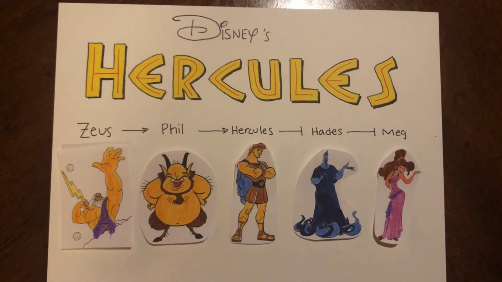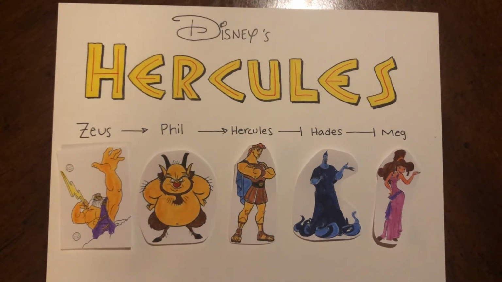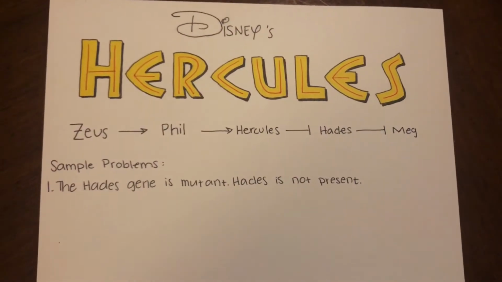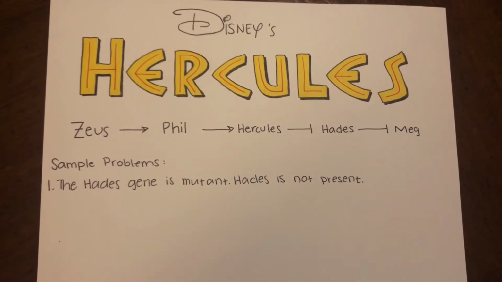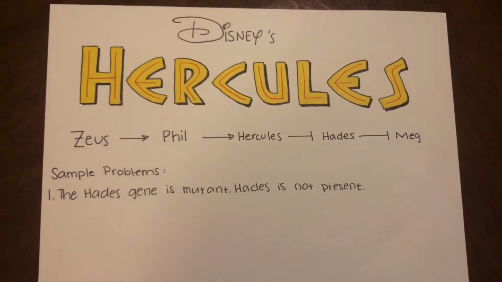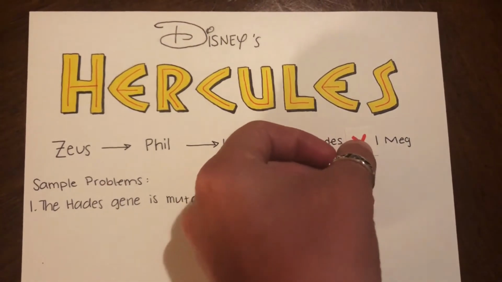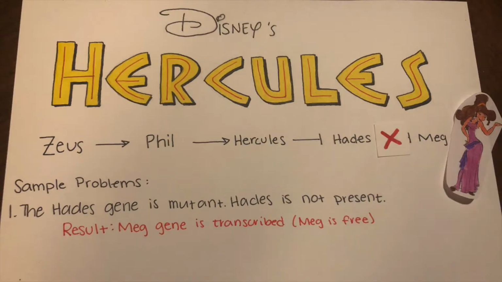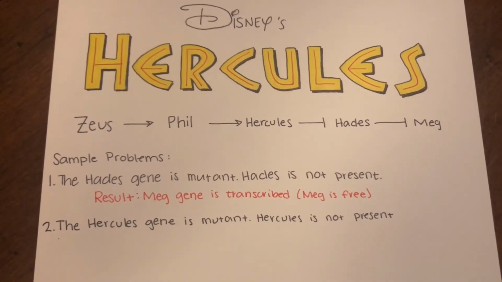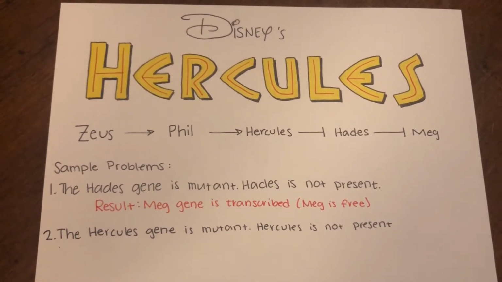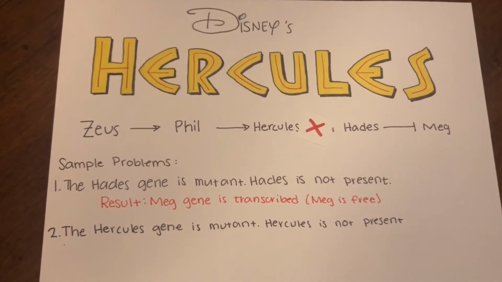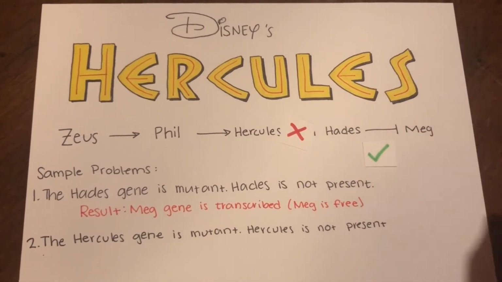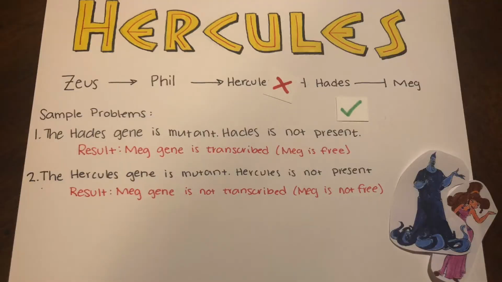Now, what if there was a mutation in one of the genes above? Let's look at a few examples. Let's say the Hades gene is mutant, so Hades is removed from the system. If this is the case, then Hades will not be repressing the Meg gene, and Meg will be free to be transcribed. Now, what if the Hercules gene is mutant, so Herc is removed from the system? If this is the case, then the transcription of Hades will not be inhibited, and Meg will remain in servitude to him.